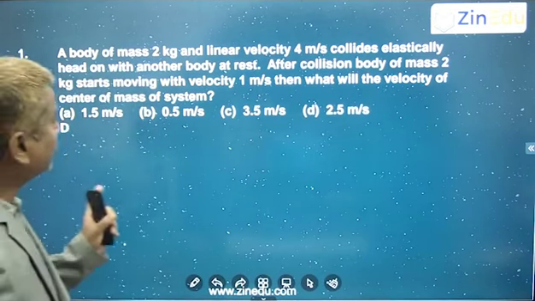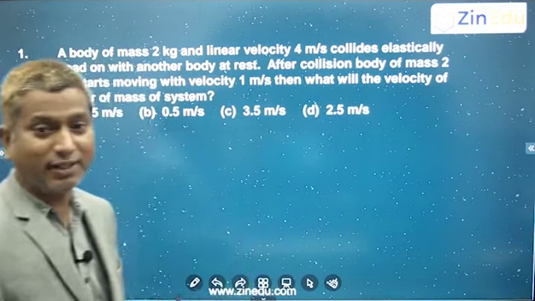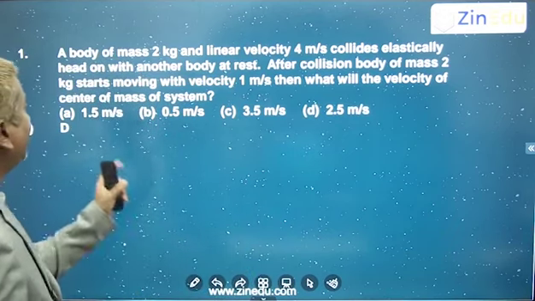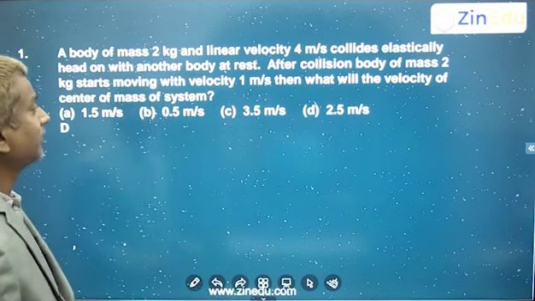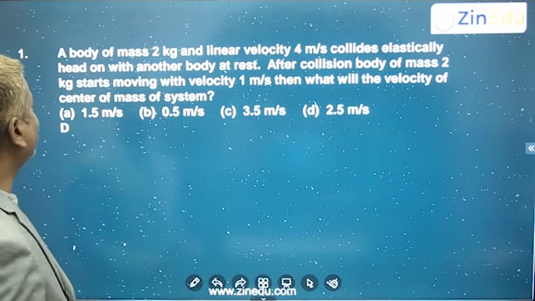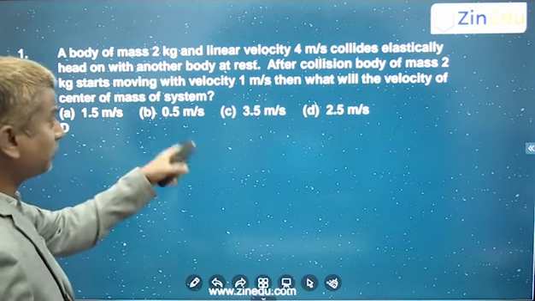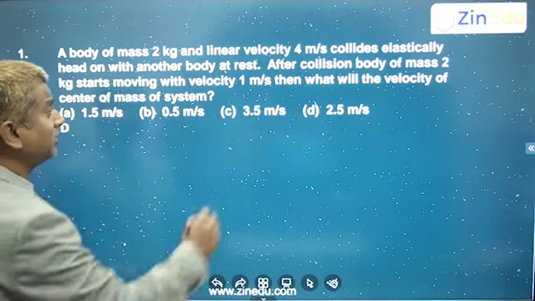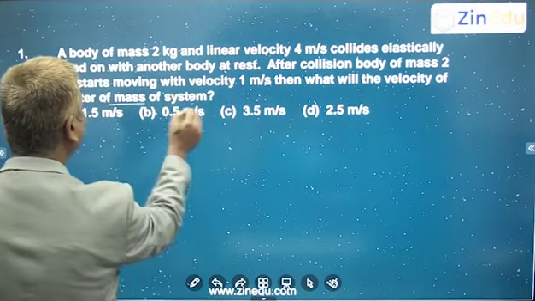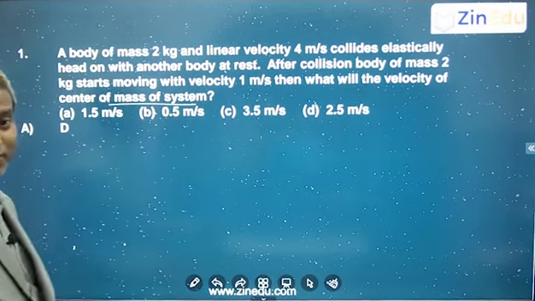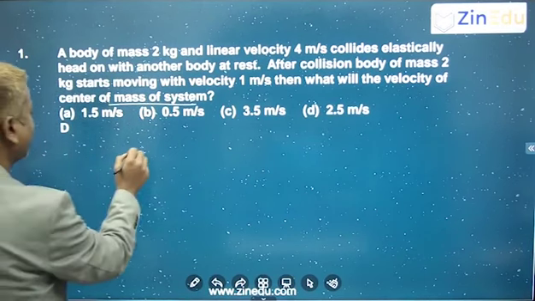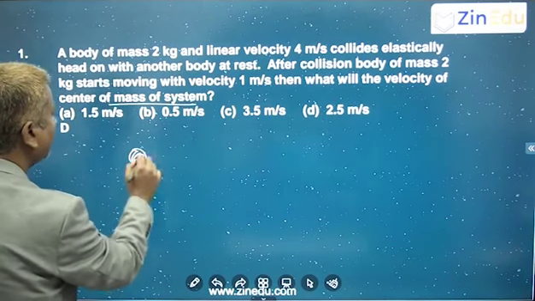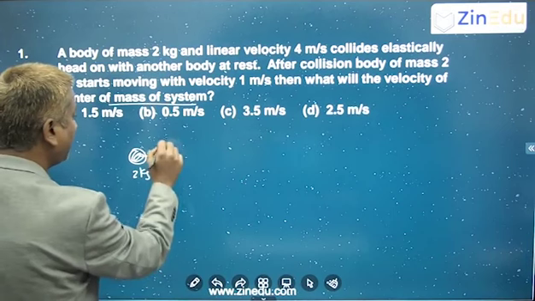A body of mass 2 kg and linear velocity 4 meter per second collides elastically head on with another body which is at rest. After collision, the body of mass 2 kg starts moving with velocity 1 meter per second. Then what will be the velocity of the center of mass of the system? So initially there is a 2 kg which is moving with a velocity of 4 meter per second.